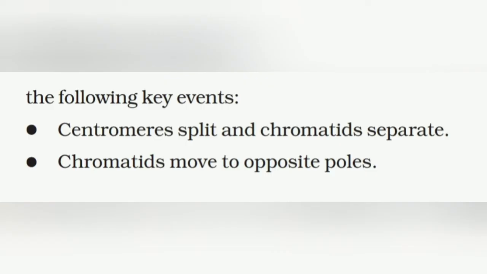What are the key events? So following are the key events. Centromeres split and chromatids separate. Chromatids move towards the opposite poles. So these are the events that mark the end of the anaphase. The last phase is telophase, which completes the cell division.